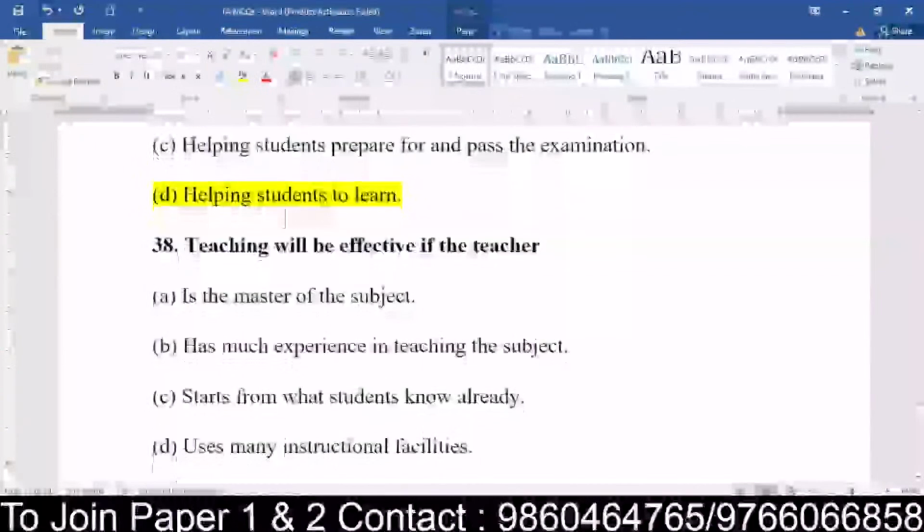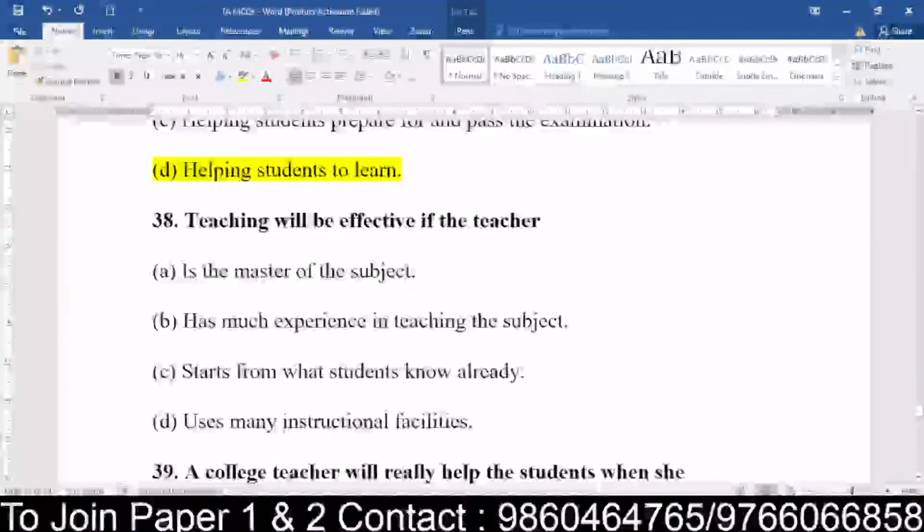Be focused. Now, teaching will be effective if the teacher does what? If the teacher is the master of the subject, if the teacher has experience in teaching the subject, if the teacher starts from what students already know, or uses many instructional facilities. So here I am saying that teaching will be effective.